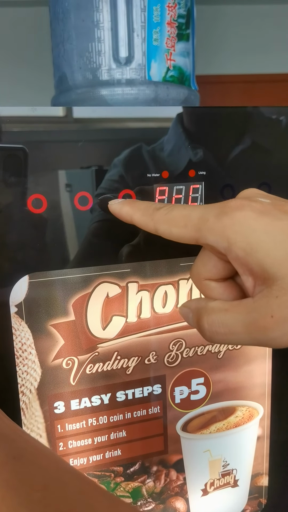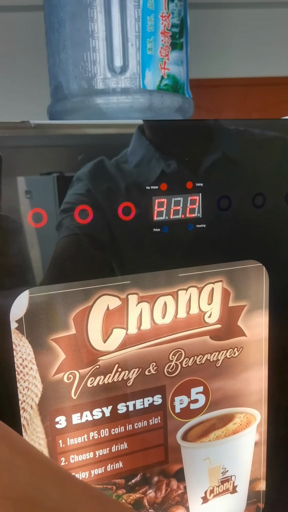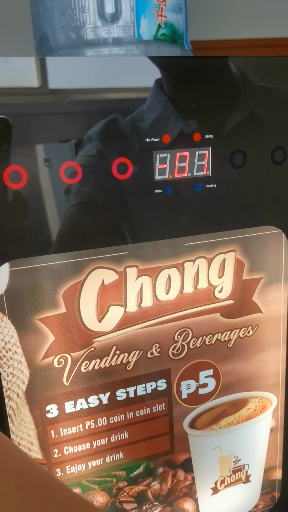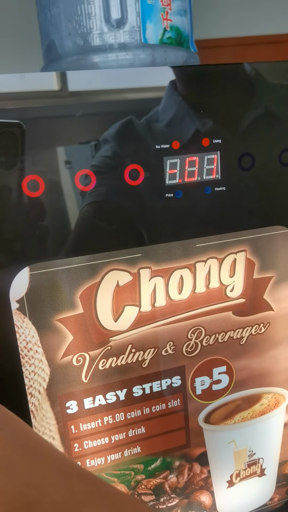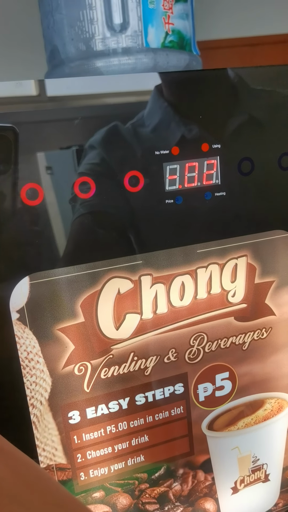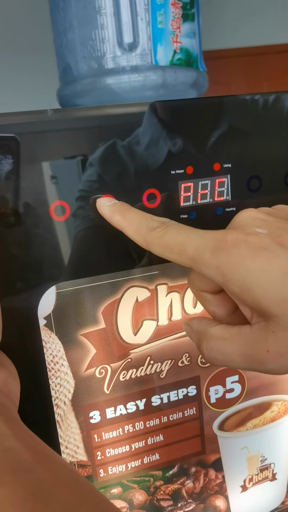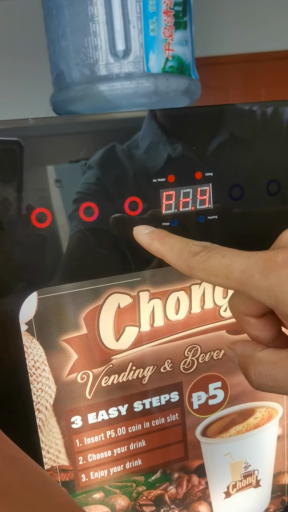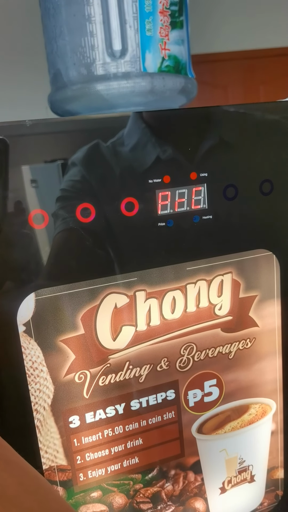This is for the 3 drinks. You can set the first drink's price. You can set a single number; 0 is free, and 1, 2 and so on you can set yourself. And then the second drink's price, the third drink's price, then finish.